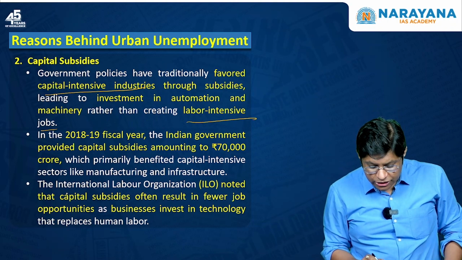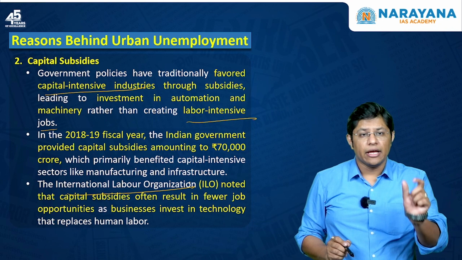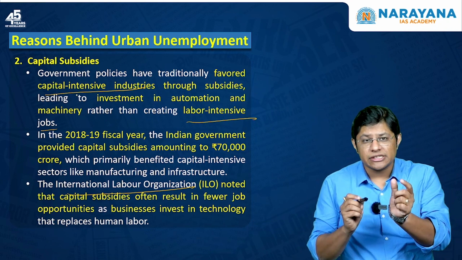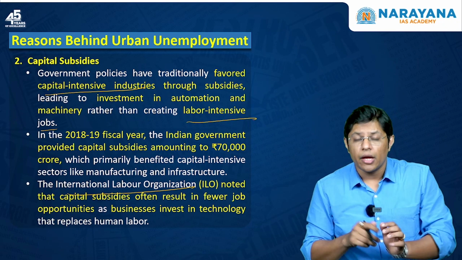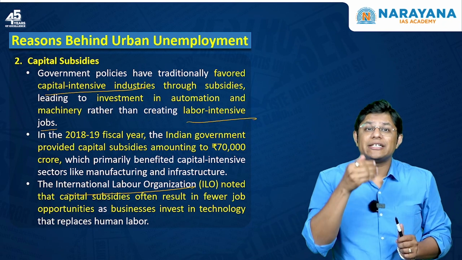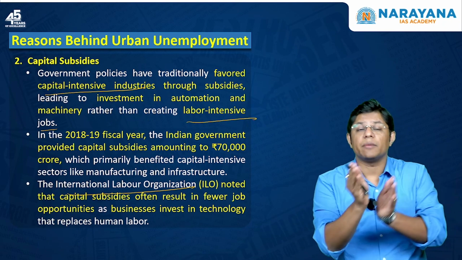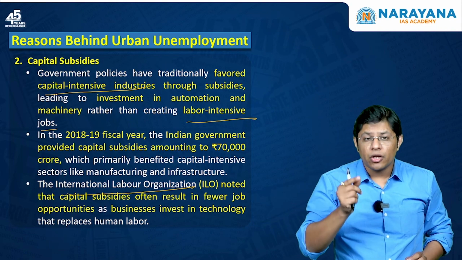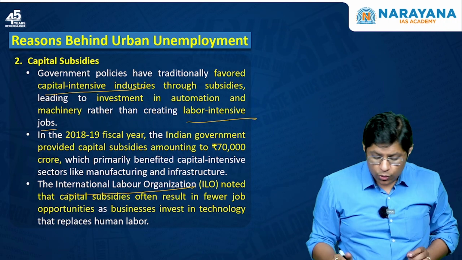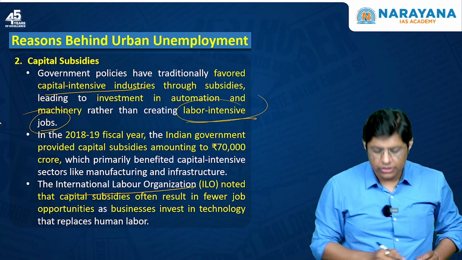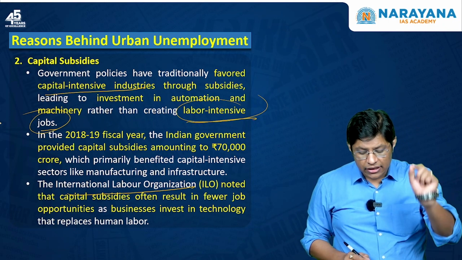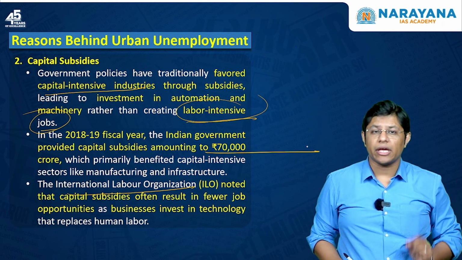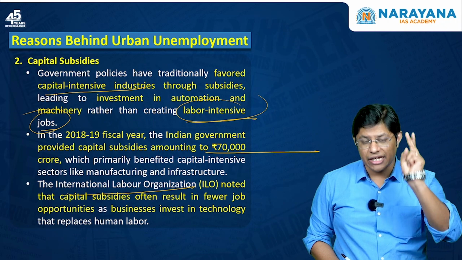Now, the International Labour Organization has noted that the capital subsidies or the capital intensive industries, they create less number of jobs. How? Because the money that they get, they invest in technologies, and technologies, they replace human labor. So the author of the article is trying to suggest that the government of India should also give subsidies to the labor-intensive jobs. In the year 1819, the government provided capital subsidies worth 70,000 crore to the capital-intensive industries. This is the second problem.